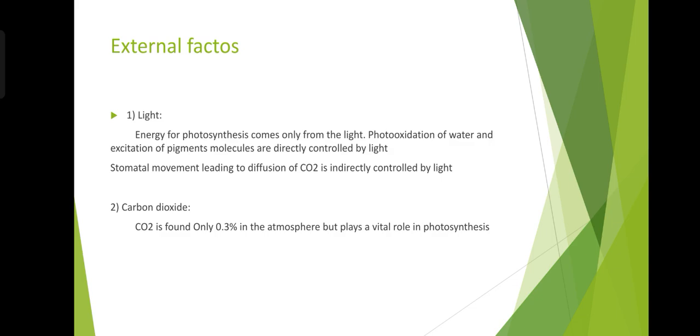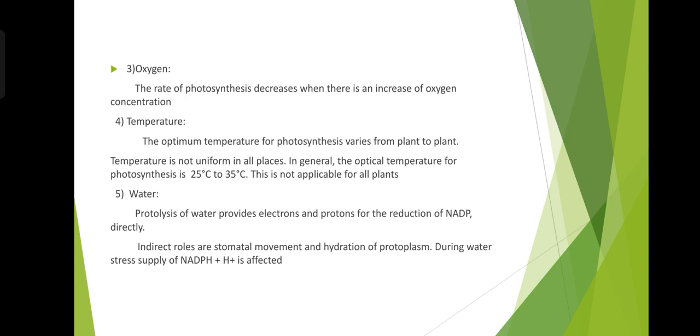External factors. Light. Energy for photosynthesis comes only from the light. Photooxidation of water and excitation of pigment molecules are directly controlled by light. Stomatal movement leading to diffusion of CO2 is indirectly controlled by light. Carbon dioxide. CO2 is found only 0.3% in the atmosphere but plays a vital role in photosynthesis. Oxygen. The rate of photosynthesis decreases when there is an increase of oxygen concentration.